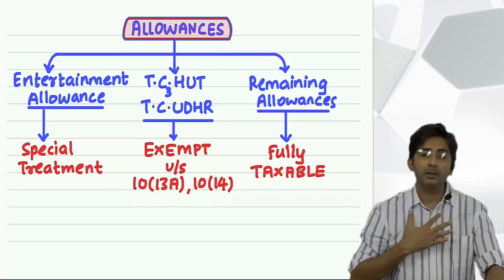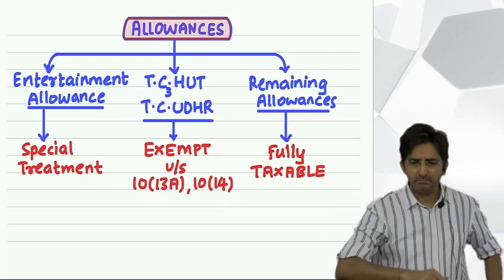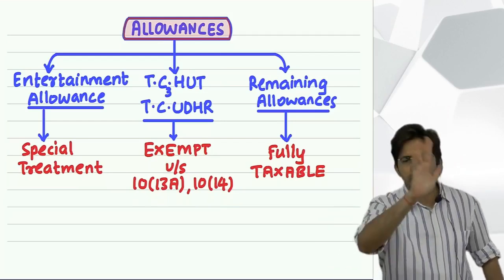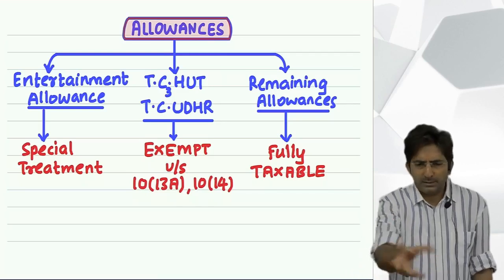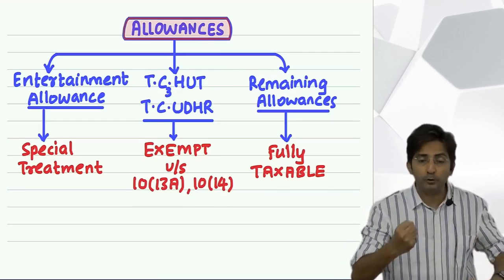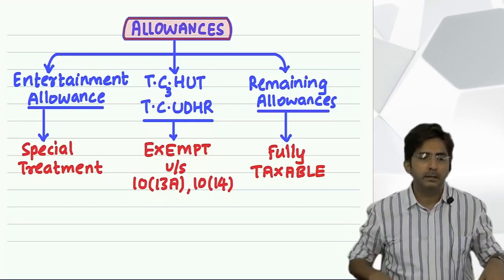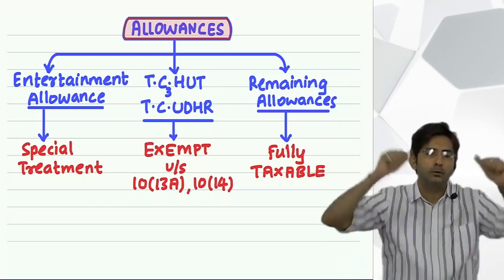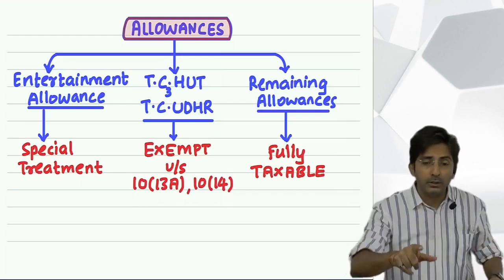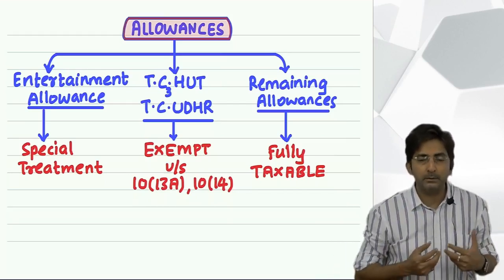So the company has given him authority, don't worry, your salary is 1 lakh, I will give you 20,000 extra. I will give you 1,20,000. That extra 20,000 I am giving you for doing research. Means for research expenditure he is given an extra amount. And see, if the company gives him some extra amount, the employee will also feel like doing some research. Otherwise, what will the employee do? Why should I do research? Although I am a scientist, if I do research, who will be benefited? My boss. Why should I do? That employee mentality will come. That's why the company says, don't worry, you do research and don't worry about the research expenditure. I will give you one fixed amount every month. And that becomes research allowance.